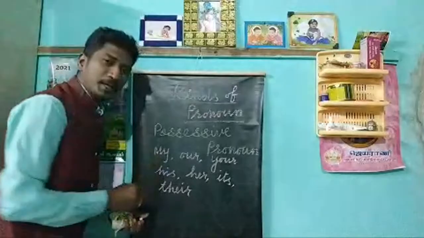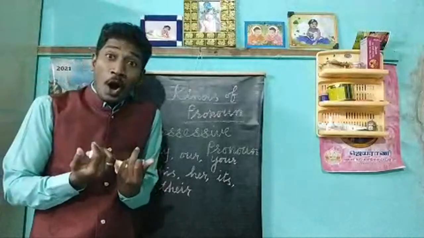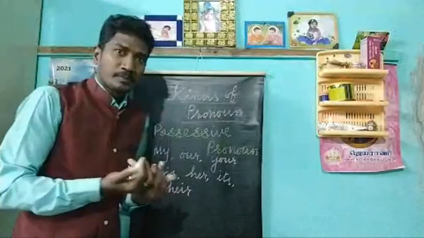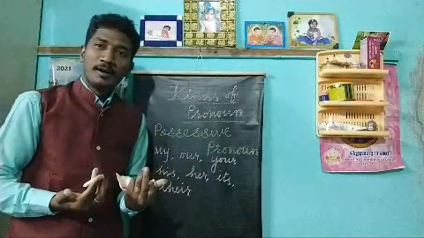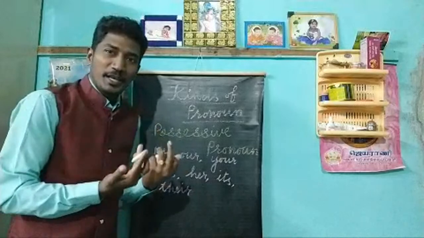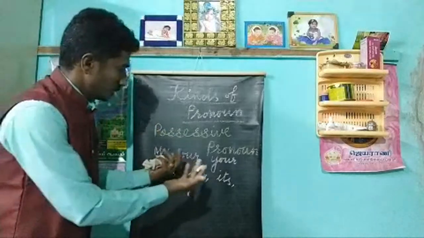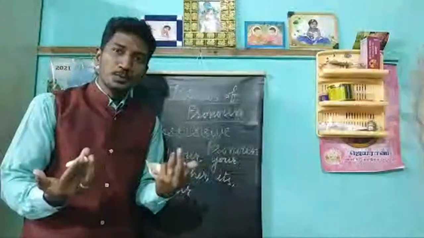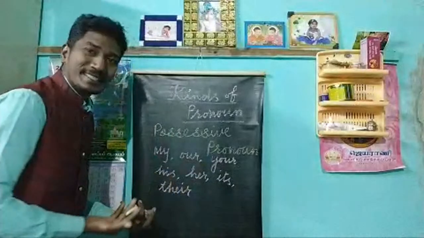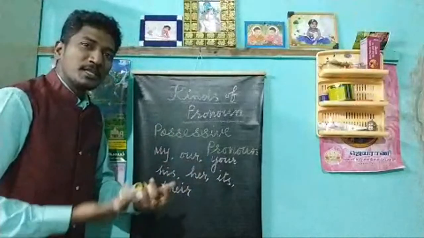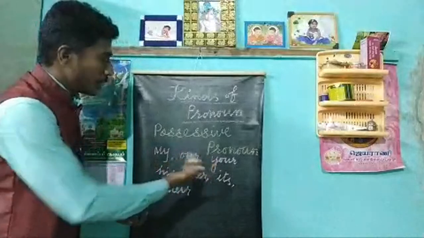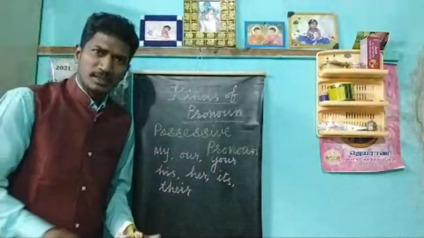So here, my bag is lost. Our pens are in the geometry box. Your bag is with me. So his, in the same way, it proceeds one by one, in the day-to-day sentences we use. Is it clear?